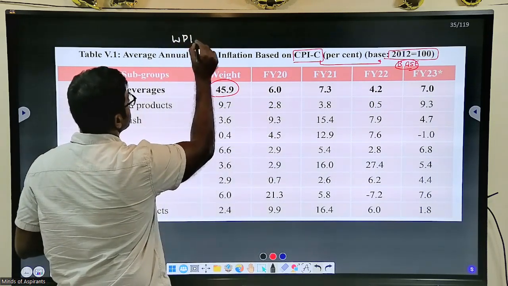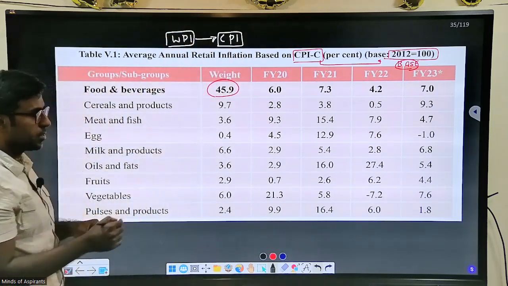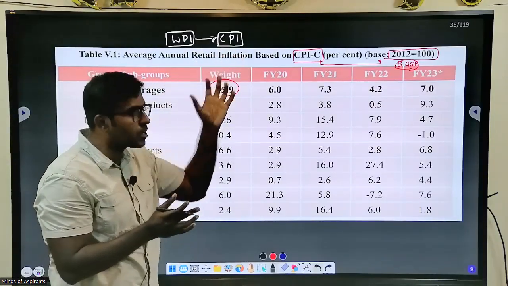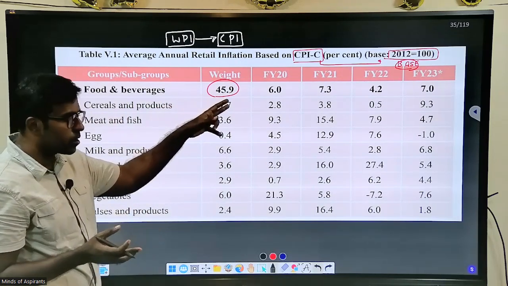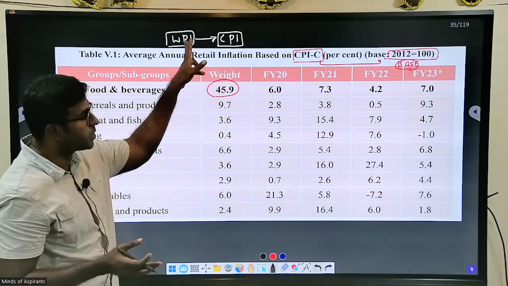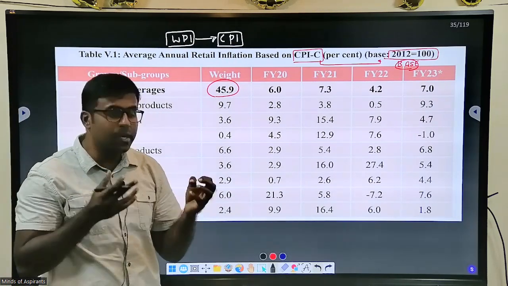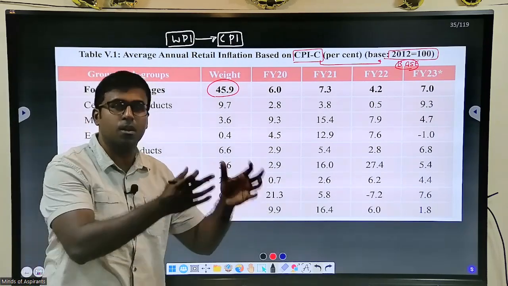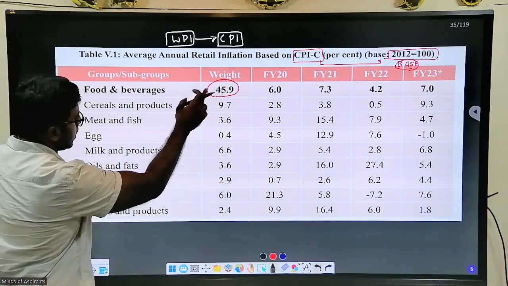There is also one thing called WPI, wholesale price index. This is CPI, consumer price index. Another is wholesale price index. In the consumer price index, we measure products which the consumer consumes. So in terms of logic, the consumer will consume a lot of food, no? So you will have a higher percentage of weightage in the consumer price index. But not so in the case of wholesale price index. Wholesale price index is about input of input products, input for factories, input for large scale things. So now come to this point of food and beverages having 45%.